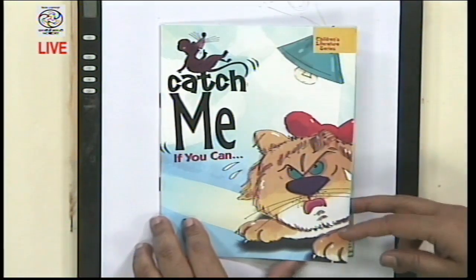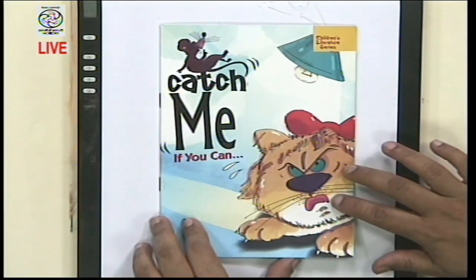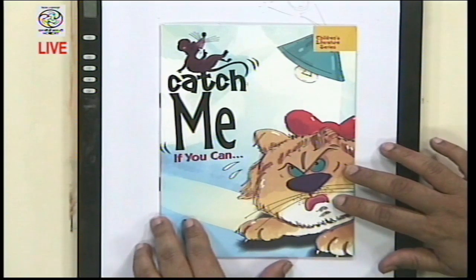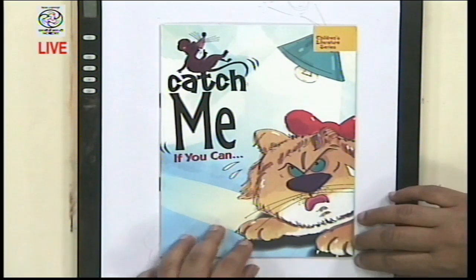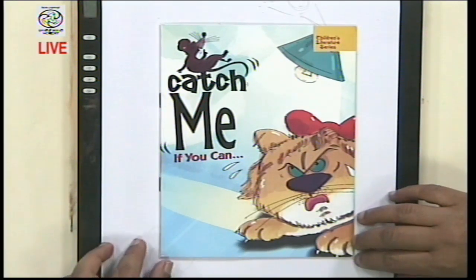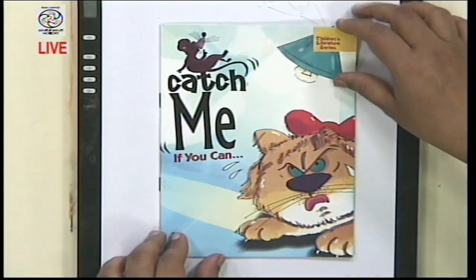I think the best way to illustrate this point would be through a book, which we shall be looking at. This is a book that I would like to show the viewers. This one is Catch Me If You Can. This is part of the children's literature series that has been developed by NCERT. I am using it as an example. There could be other books that the parents may prefer to use or that the child is familiar with. So, Catch Me If You Can.